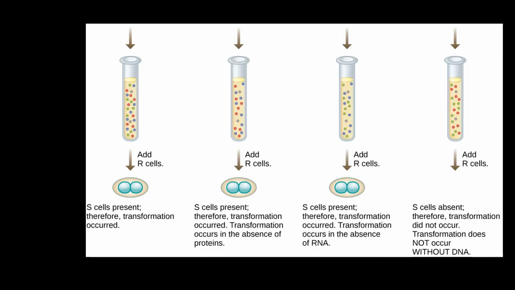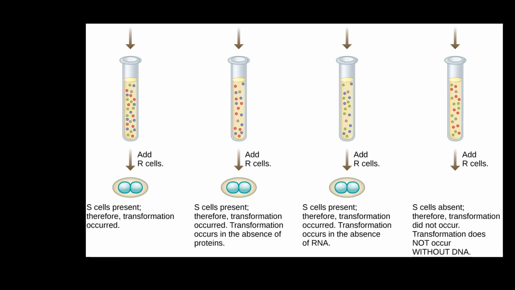So next, in all the tubes they add live R cells. Initially they used S cells, right? And they heat killed them, because of which all the components and the cells are in this solution now. And now they have added R cells to this after doing the respective enzyme treatments, RNases, proteases, DNases. So when they add R cells, S cells are present, therefore transformation occurred.